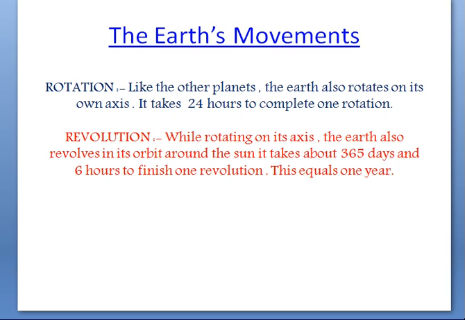Revolution. Because of revolution, we have the seasons. While rotating on its axis, the Earth is also revolving in its orbit around the sun. This path is elliptical and it takes 365 days, or precisely 364 and a half days and 6 hours, to finish one revolution. This equals 1 year, and because of this revolution we have different seasons.